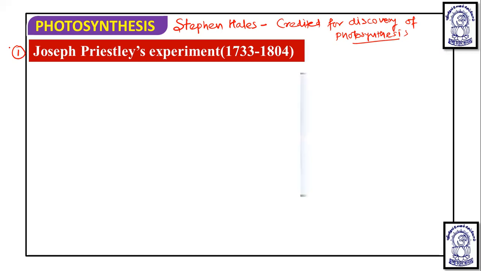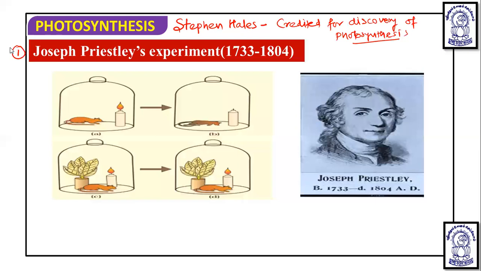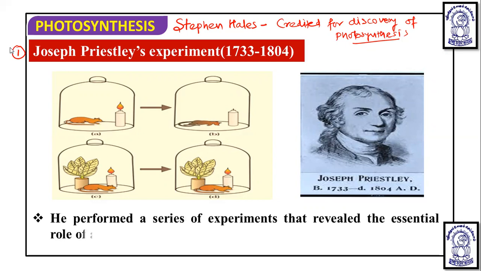Now, what did Joseph Priestley do? In 1770, he performed a series of experiments that revealed the essential role of air in the growth of green plants. In that, he took a bell jar, and in the bell jar he initially took a candle. The candle stopped burning, or got extinguished, as it was covered by the bell jar. So in the first setup, the candle was kept covered by the bell jar, and the candle stopped burning.